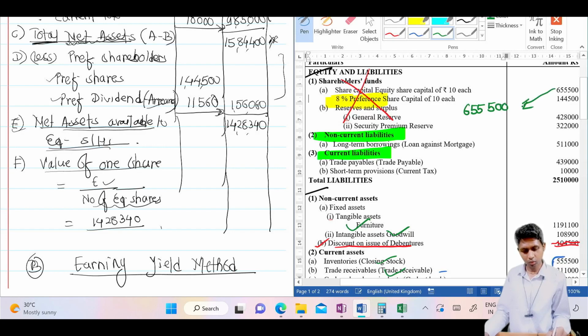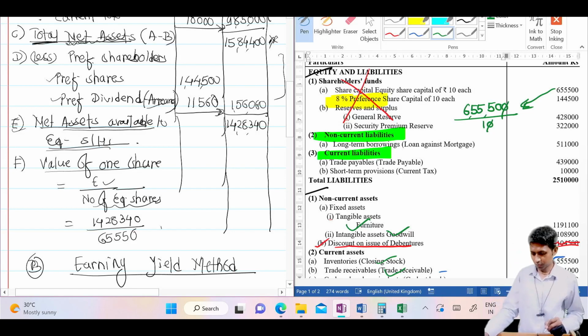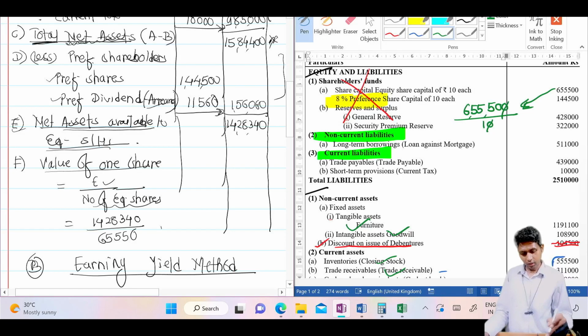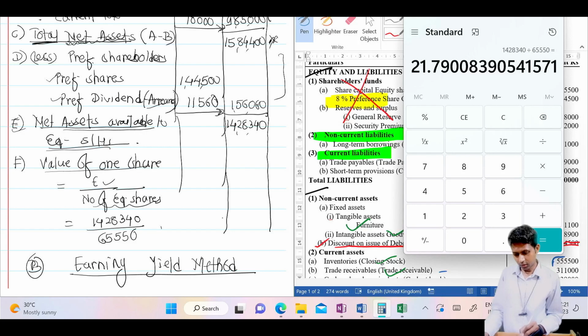This is the value after call scenarios, and divide by 10, you will get 65,550 shares, and then 14,28,340 divided by 65,550, you will get your value, that is equal to value of one share. You can write 21.79 in two decimals per share.